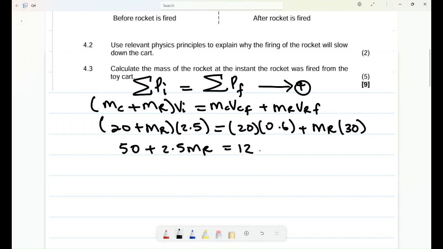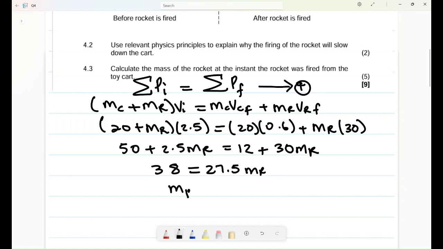Okay, 12 plus 30 mr. Then I'll take mr to one side and the numbers to the other side. So I have 50 minus 12, it is 38, and then 30 minus 2.5 is 27.5 mr.